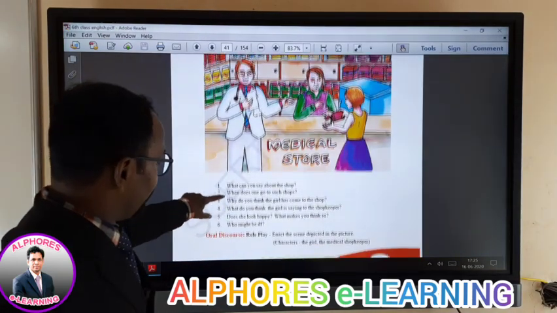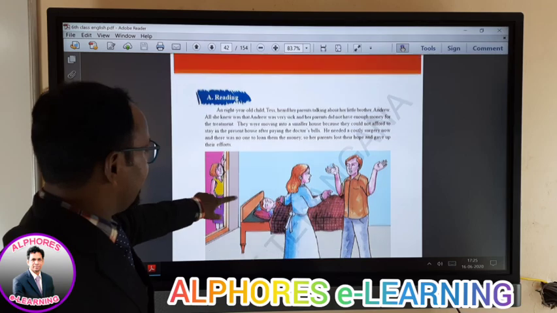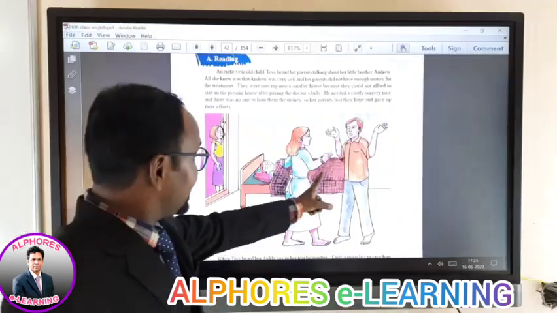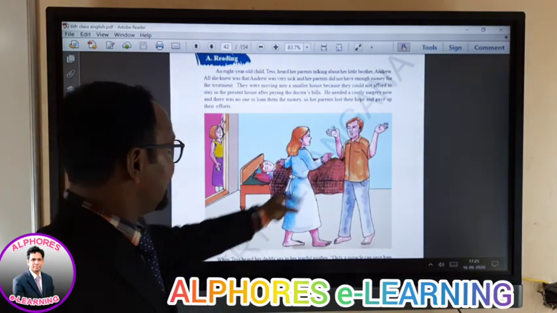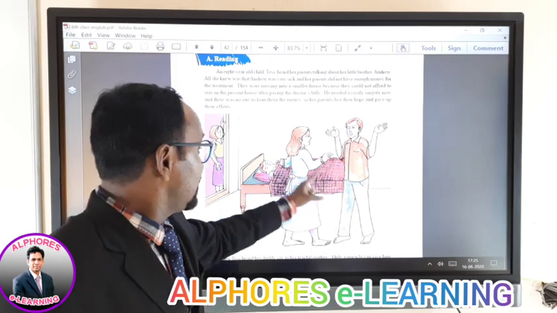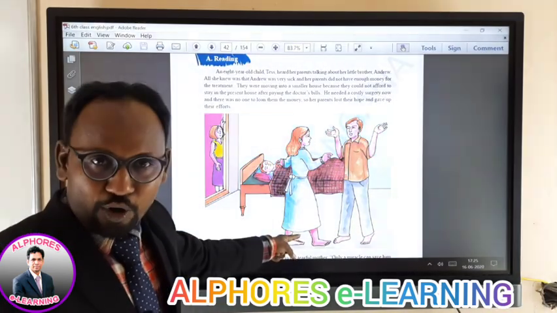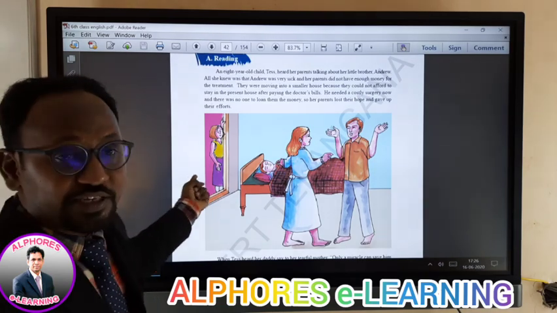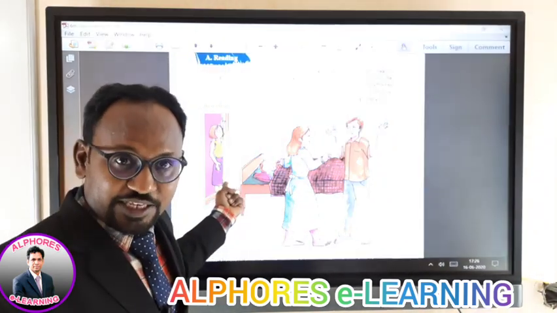The chapter is before you. Just let us see now. This is the family situation. Probably just by looking at this picture, you can imagine that the person might be father. So this lady might be mother. The one who is looking there, you have just seen in the pharmacy, the same baby.